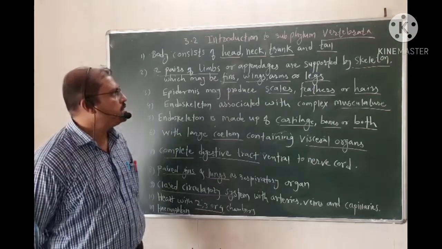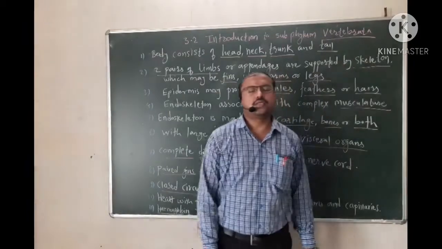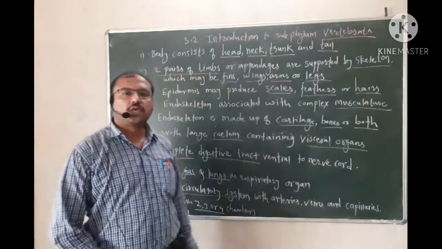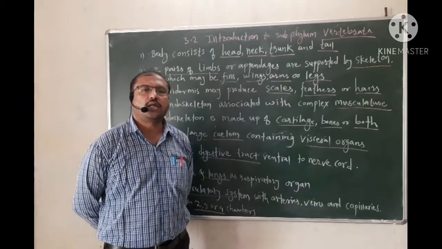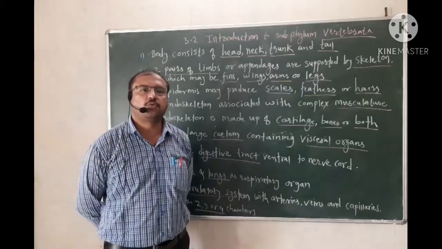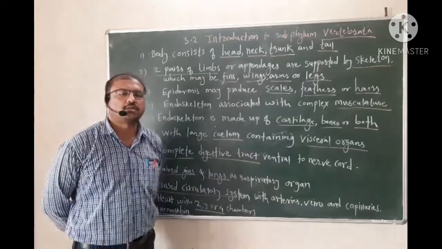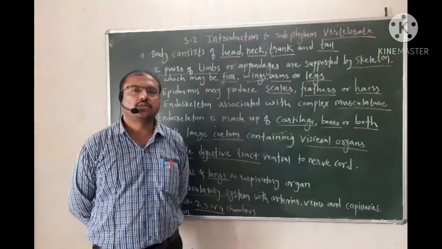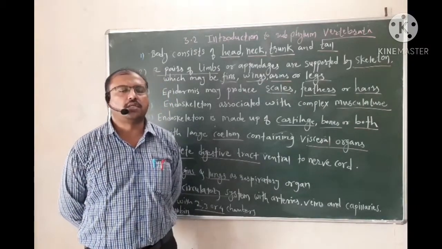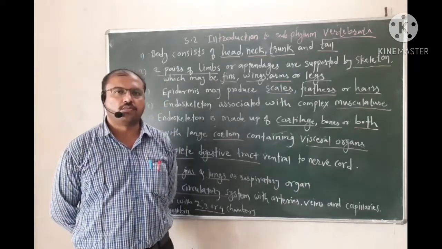The next section is subphylum vertebrata. These vertebrata are also called craniata, because they have a specialized bony or cartilaginous structure at the head region, which protects the brain, and that protective covering is called the cranium.